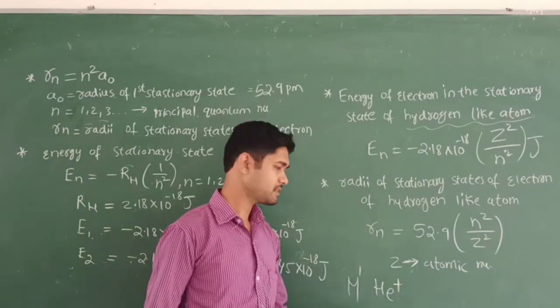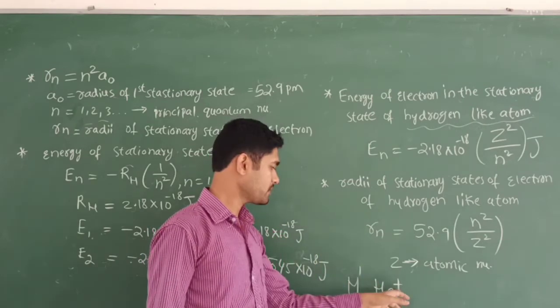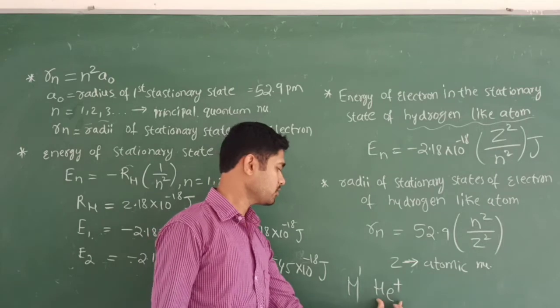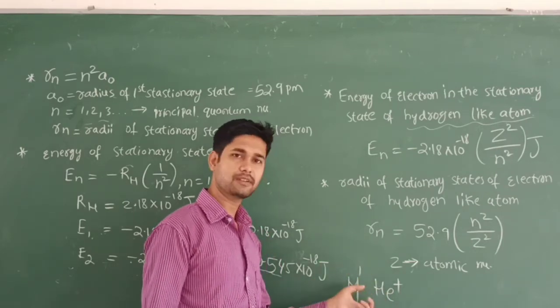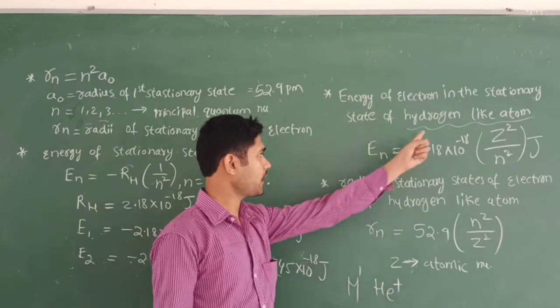What do you mean by helium plus? Helium's atomic number is 2, I mean 2 electrons will be there. So plus indicates loss of 1 electron. After losing, 2 minus 1 becomes 1, which is nothing but hydrogen-like. So this is called a hydrogen atom, and this is called a hydrogen-like atom.